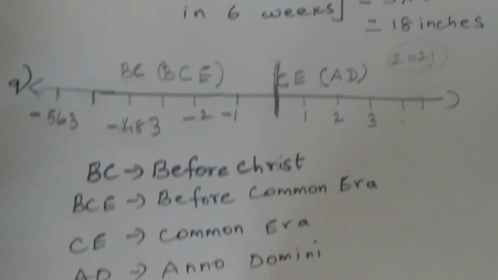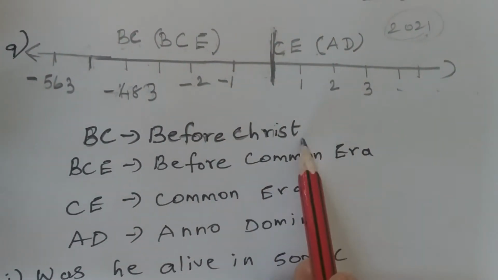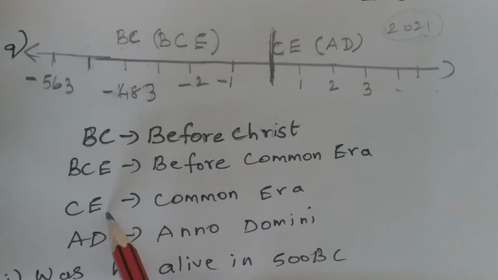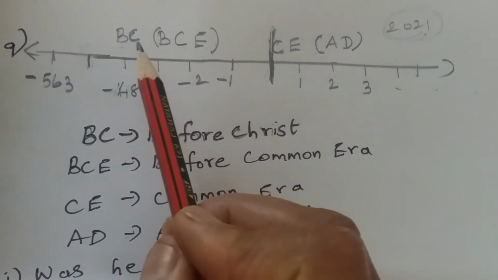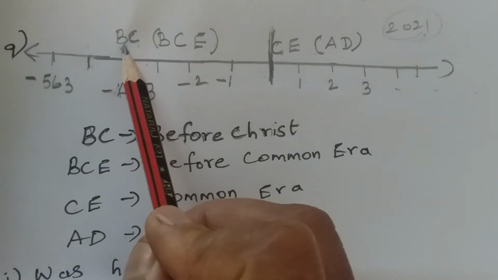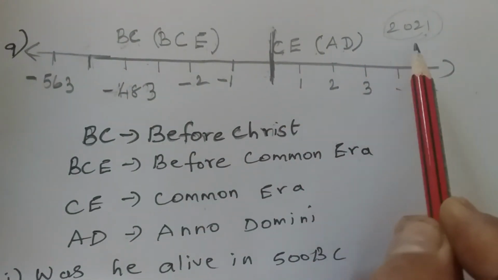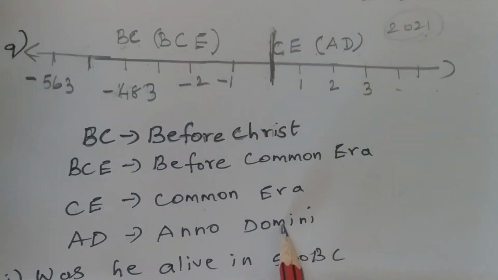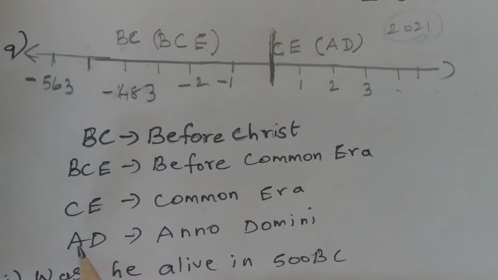See, if I have written here, BC means before Christ. Another name is before common era. And CE means common era. Previously we were telling BC, before Christ, and AD, after. This year is called AD, meaning Anno Domini. The expansion of AD is Anno Domini. Now we call it common era.